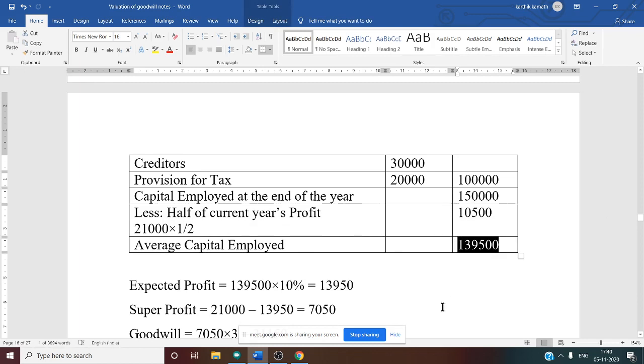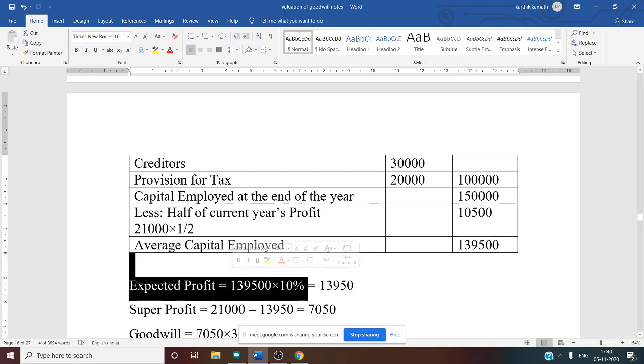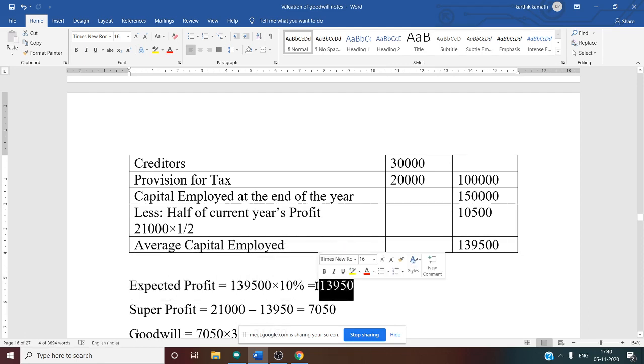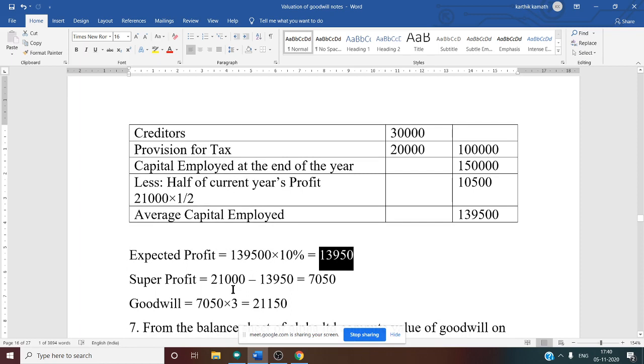After this, we need to calculate expected profit. Expected profit is equal to average capital employed into expected rate of return. Expected rate of return is nothing but a normal rate of return. So 1,39,500 into 10%, you will get 13,950 as expected profit.